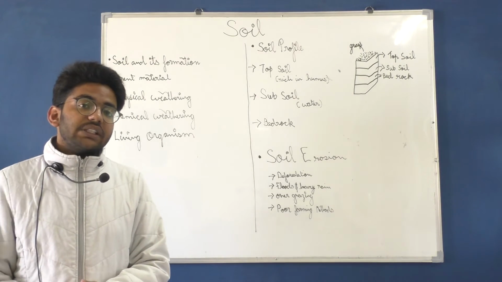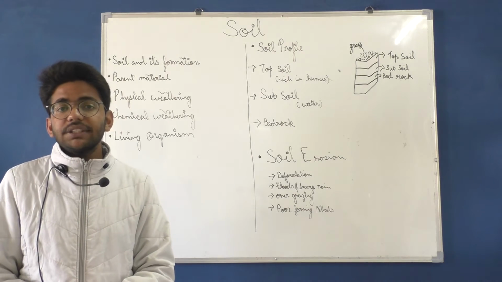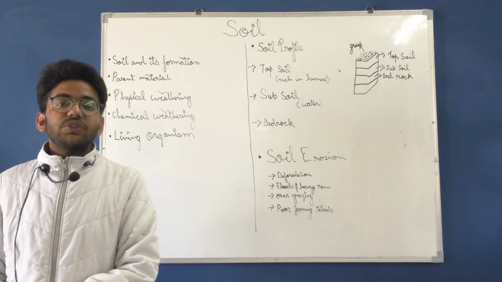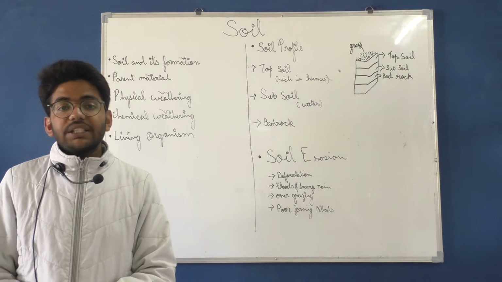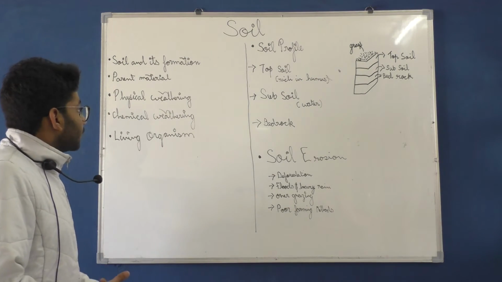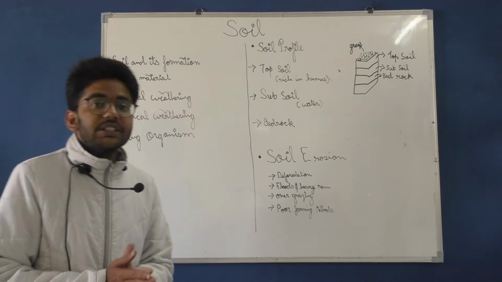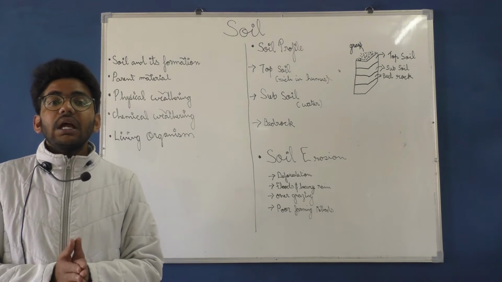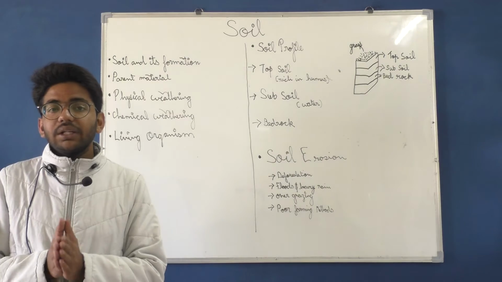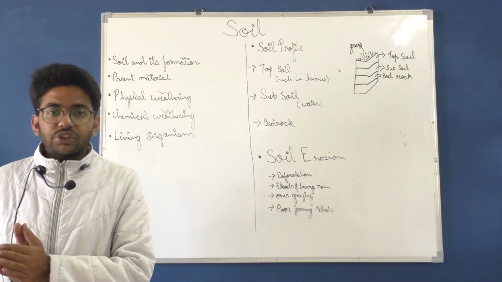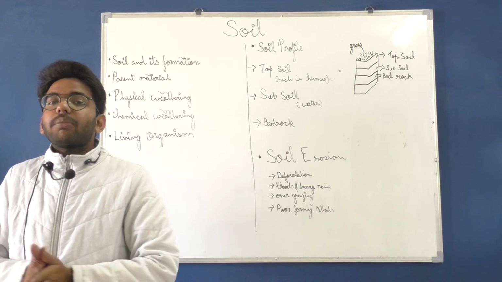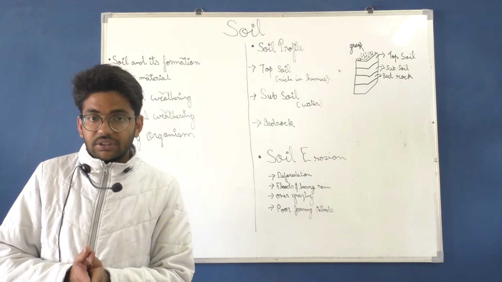Sometimes there are physical changes and sometimes there are chemical changes which help in the formation of soil from a rock. We are going to learn about that also. Now we are going to learn about physical weathering. What is physical weathering? Physical weathering is when there is no change in chemical texture. There are only changes in the physical texture of a rock on its way to the formation of soil. That is known as physical weathering.